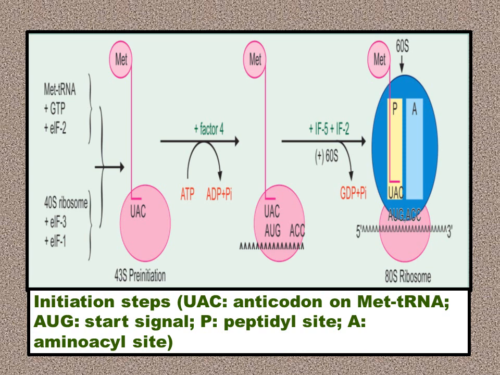The first methionine amino acid is recognized due to anticodon codon pairing, and this methionine is entering the 60S ribosomal unit, at which site? The peptidyl site or the P site, and the A site or the acceptor site is left empty for the incoming next amino acid. Now, the incoming next amino acid will depend upon the next codon present on the mRNA.